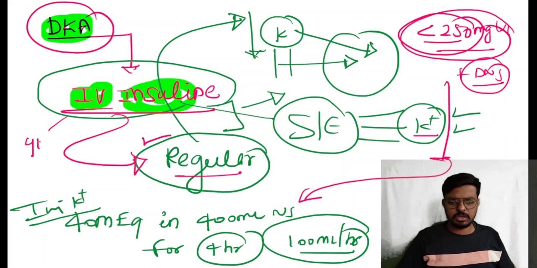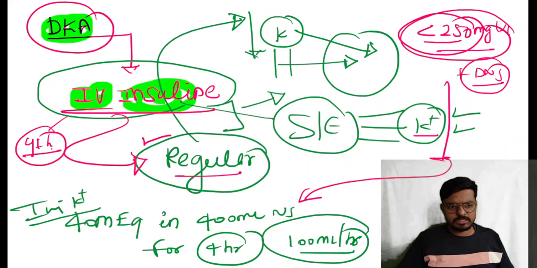Yes, that is the Q1H. Every one hour we need to monitor the glucose level while administering the IV insulin, that is the regular insulin. Most importantly, consider this one and keep ready the dextrose at the bedside. Why? Because the patient anytime may go into hypoglycemia. So that is the reason we need to keep the dextrose also ready.